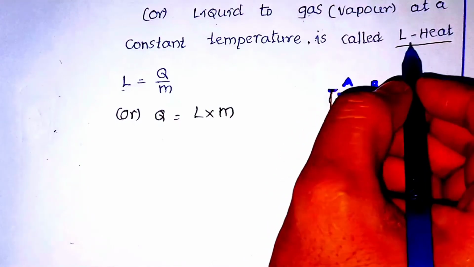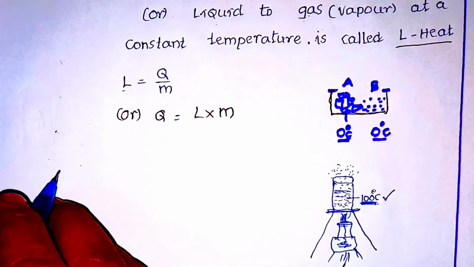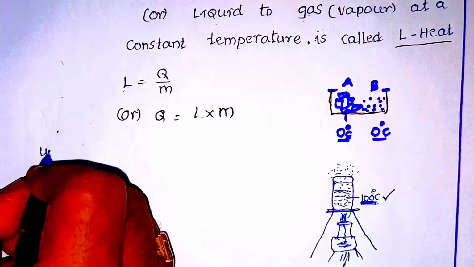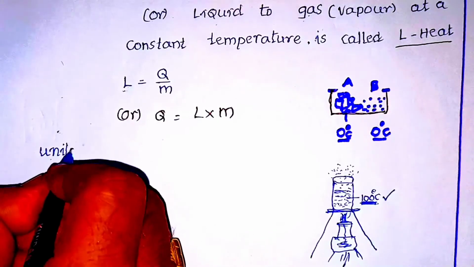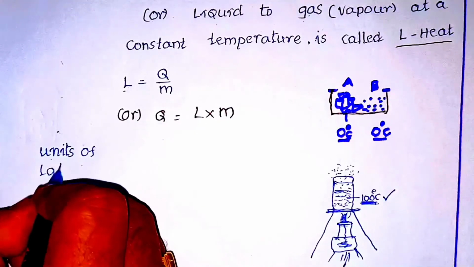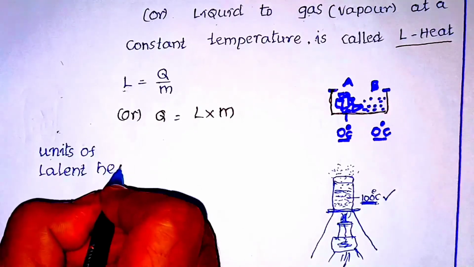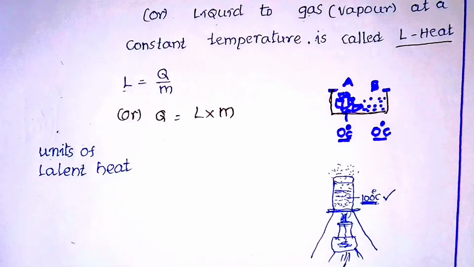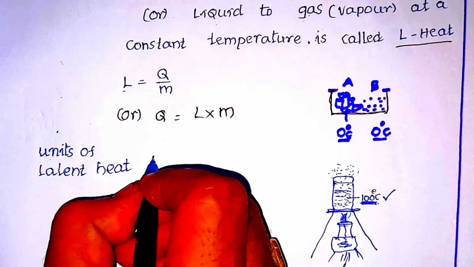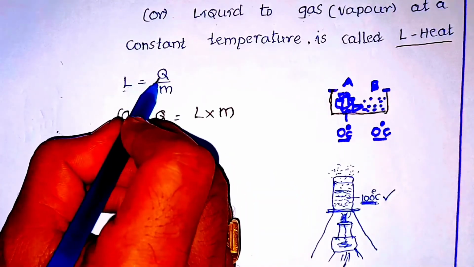That heat energy is called latent heat. L is equal to Q by M. And also the units of latent heat. Already L is equal to Q by M. In CGS units, what are the units of heat?